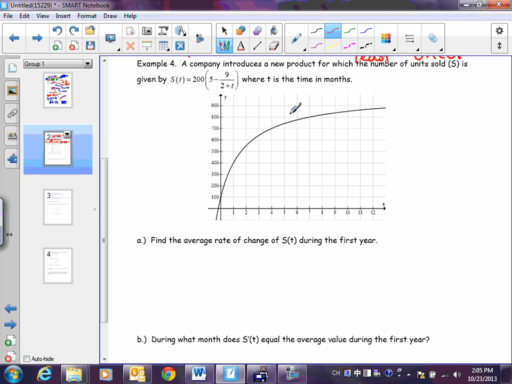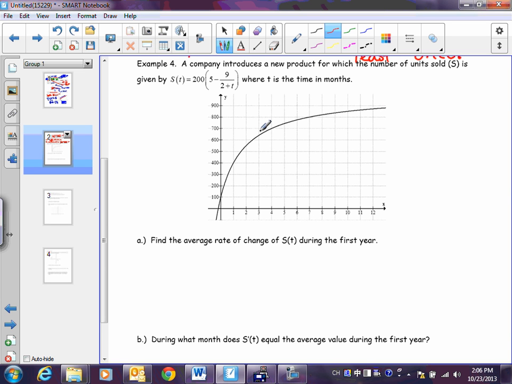So if you notice, and we don't really know, is this the units sold that month, or it's probably more likely the units sold total. Okay, so as time goes on, maybe the market's saturated and they're not selling as many per month, and they're just leveling off, like everybody who wants to buy one has already bought one.